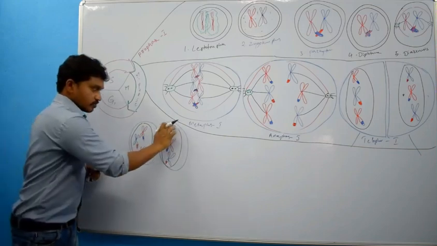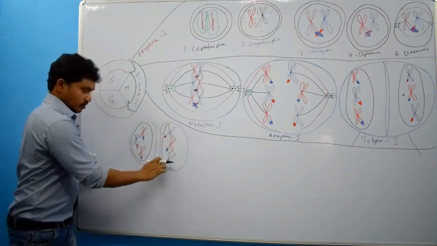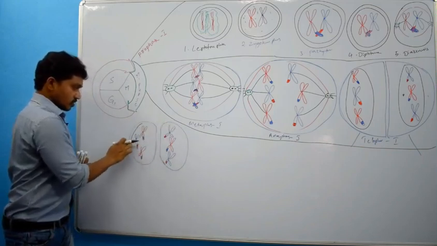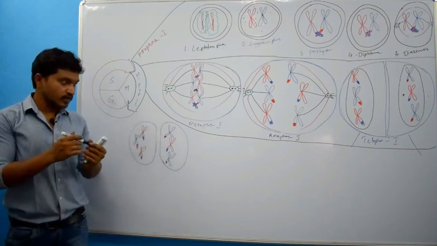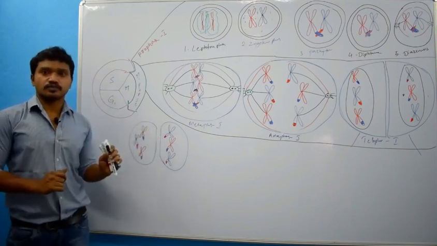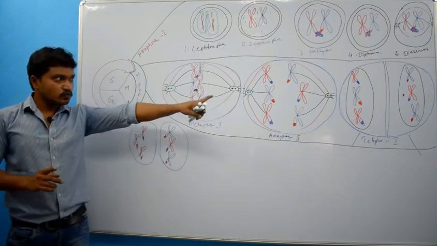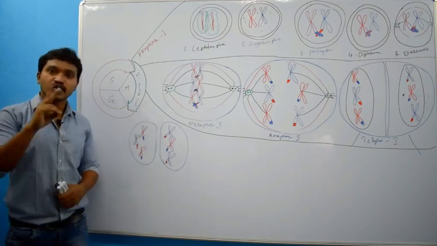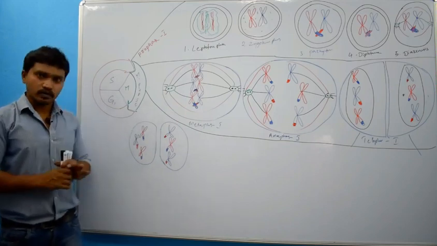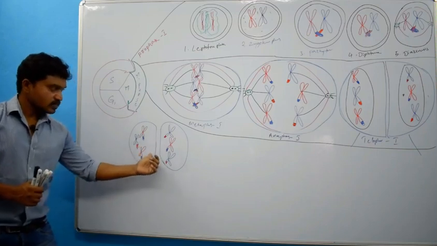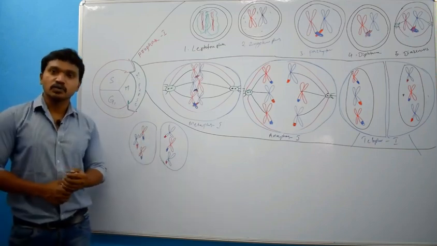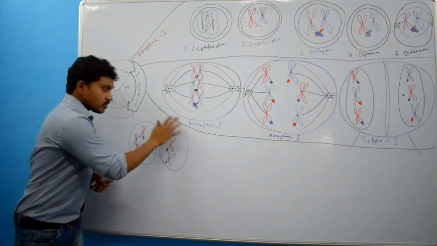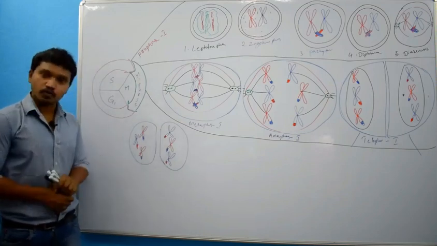Disappearance of nuclear envelope in prophase 1 and disappearance of nucleolus. Actually some textbooks will tell that without prophase 2, those cells after completion of meiosis 1 will directly enter into metaphase 2. Okay, whatever. Now these cells are entering into metaphase 2, but for that there should be formation of aster in prophase.